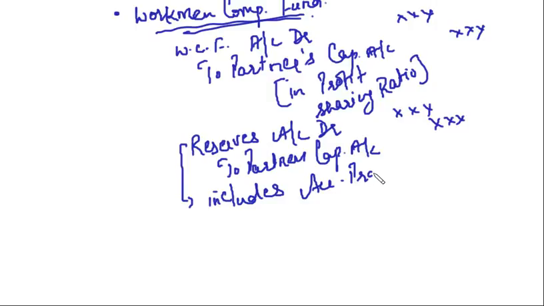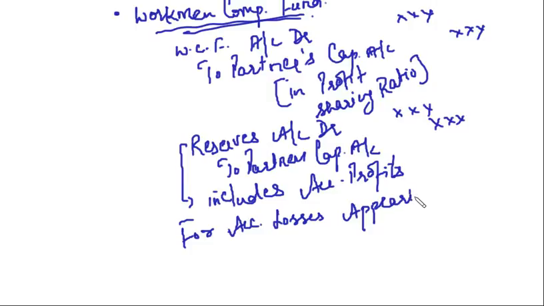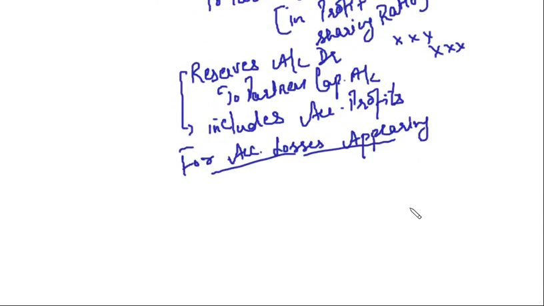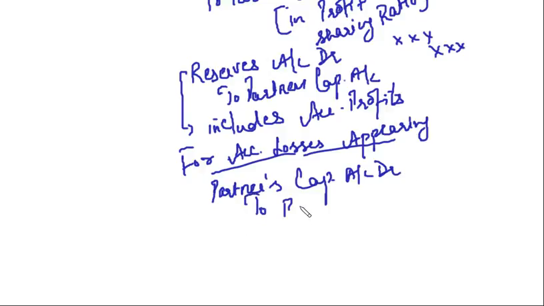These reserves include accumulated profits. What if there are accumulated losses appearing in the balance sheet? The entry will be reversed. If there are accumulated losses appearing in the balance sheet, what will be the journal entry? Journal entry will be partners' capital account debit to profit and loss account. Clear this much? This is what we have already discussed.